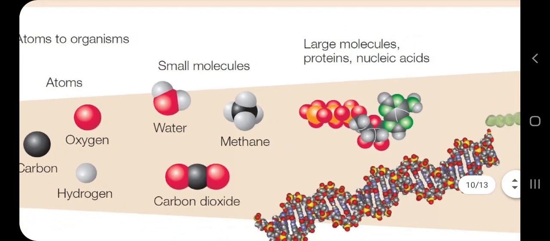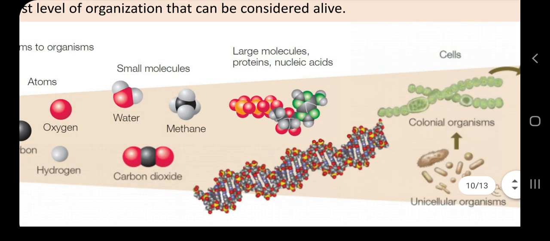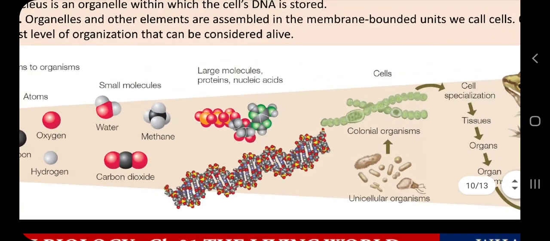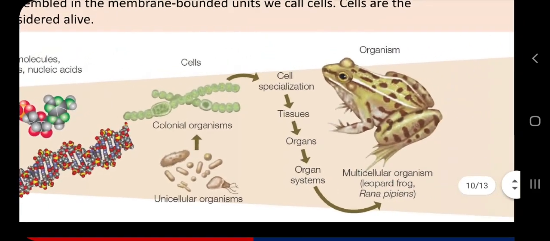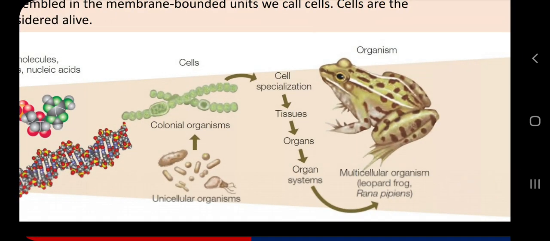For example, small molecules can become large molecules by making chemical bonds, let's say covalent bonds or hydrogen bonds or ionic bonds or van der Waals interaction. Finally, these macromolecules are actually making cell organisms, and those cells are combining to make unicellular colonies or multicellular organisms.